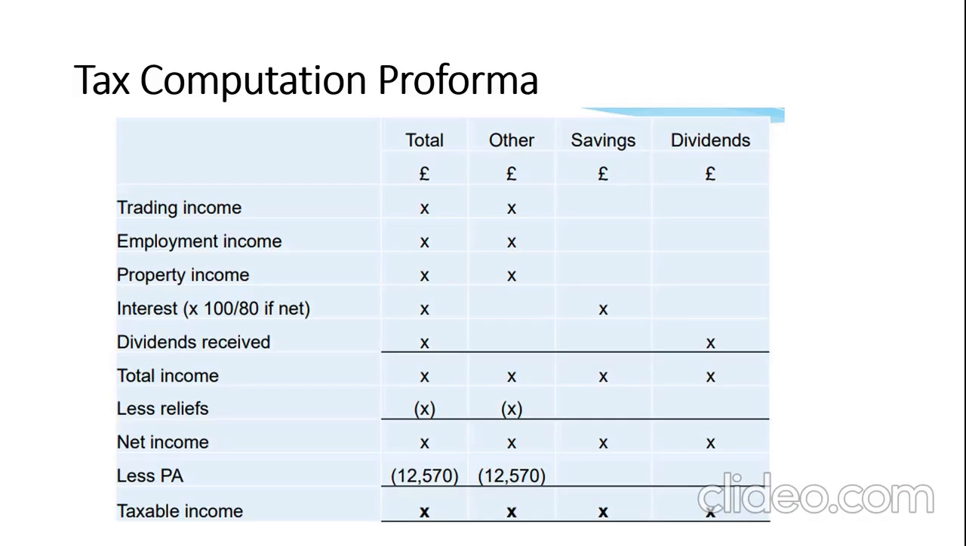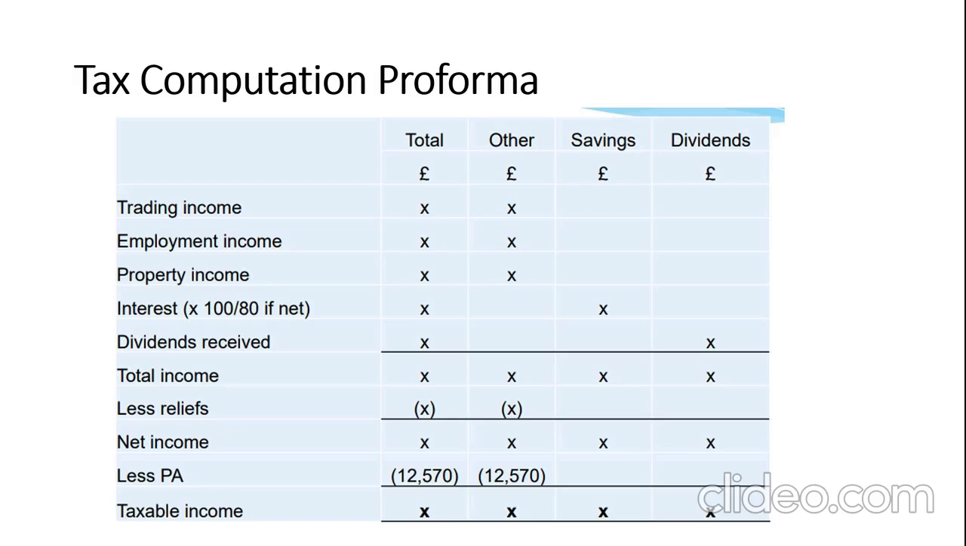There is a pro forma for tax computation, which makes it easy. If you follow this pro forma, you have no problem, because it helps us allocate allowance at the right item and apply the correct rate for each item.